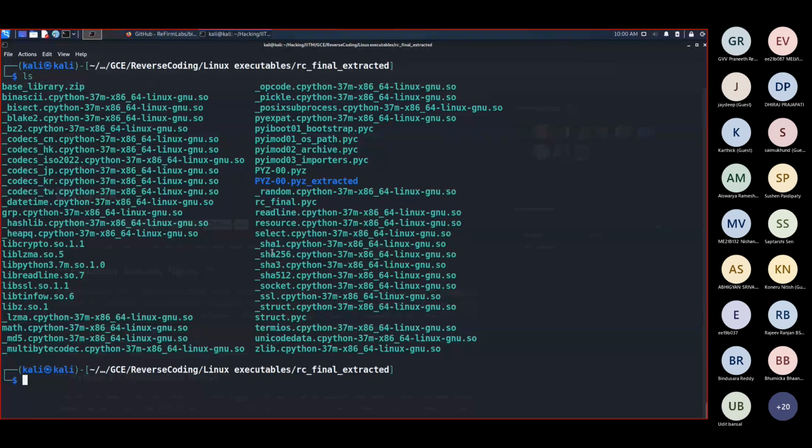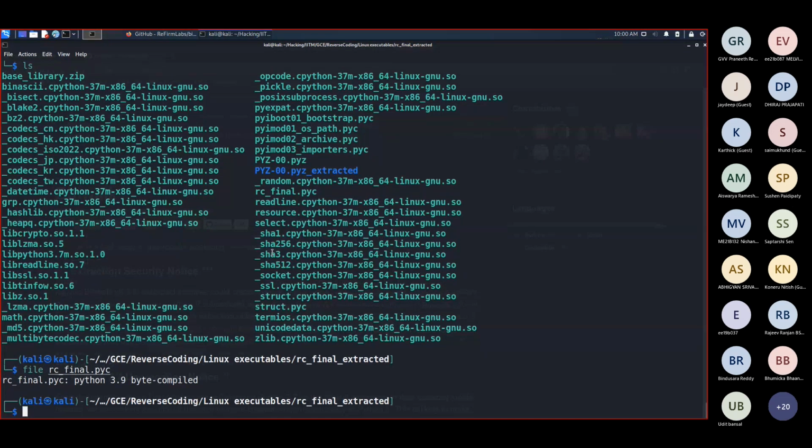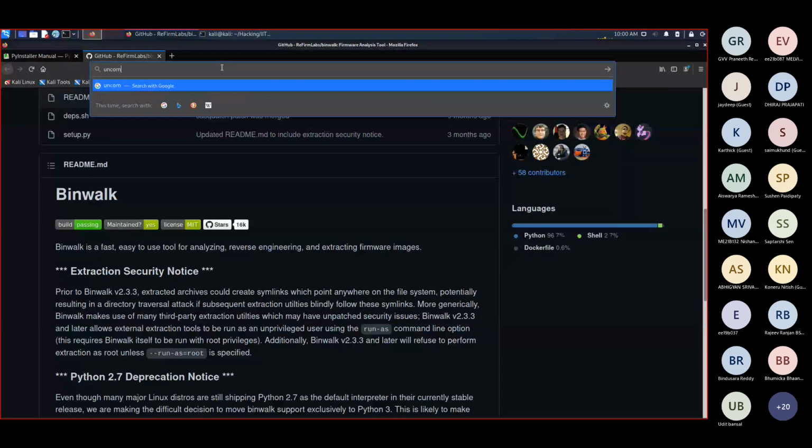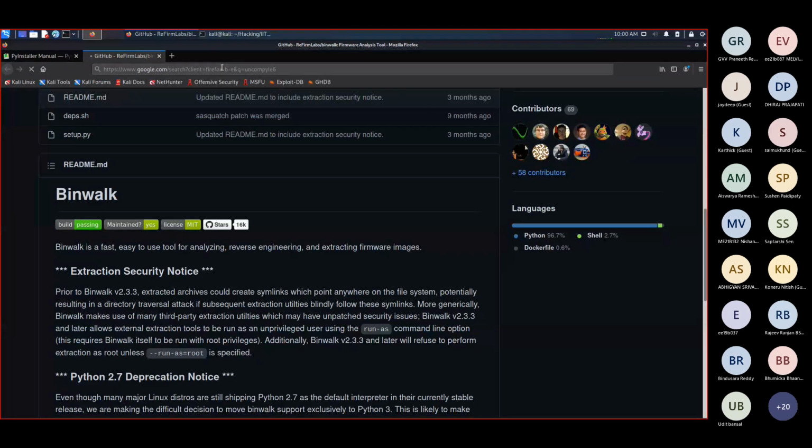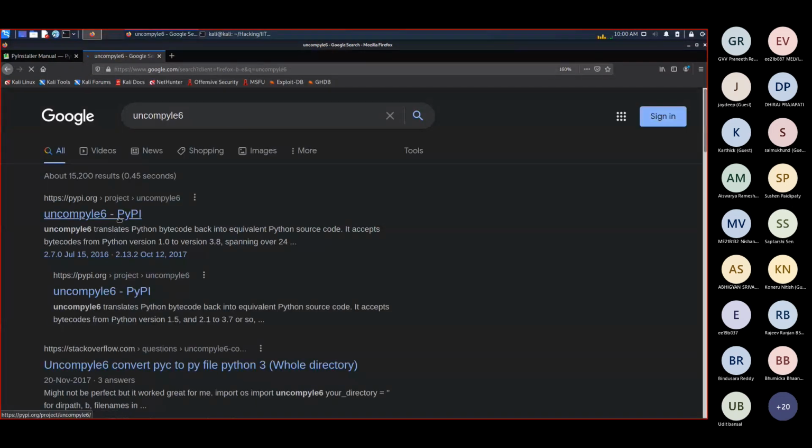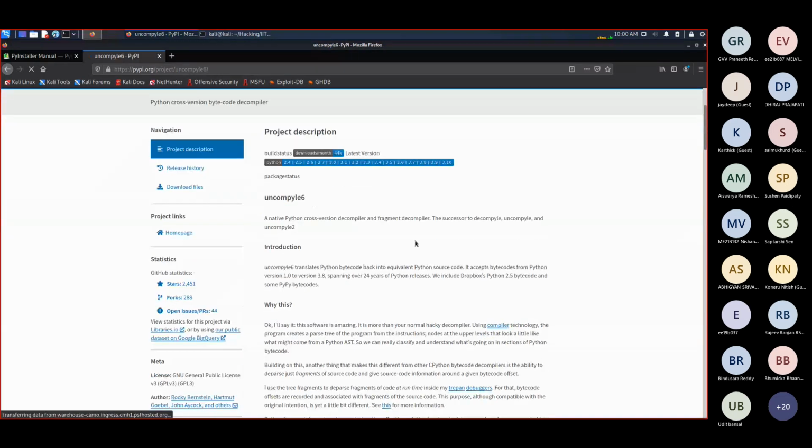Okay, we have this bytecode file called rcfinal.pyc, and now we need to get the Python source code from it. There's a tool for this called uncompyle6. I'll open the page for it. It's a tool which translates Python bytecode back into equivalent Python source code. Exactly what we are looking for.